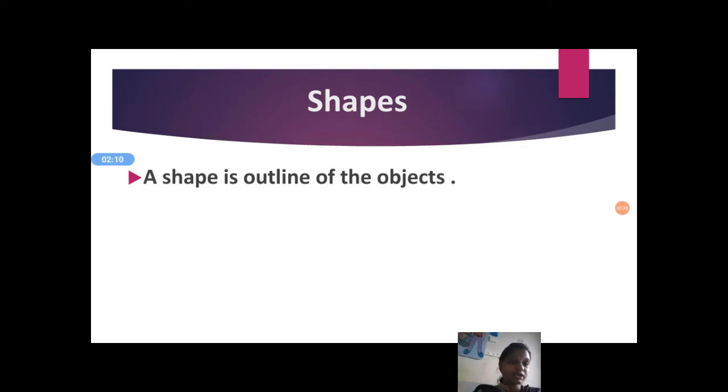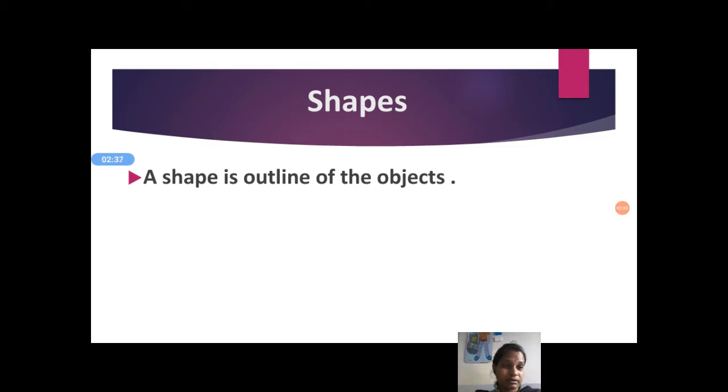Yes, these are the objects. We have seen objects, but today we are going to learn the shape of the objects. Where do we see objects? We see objects around us.